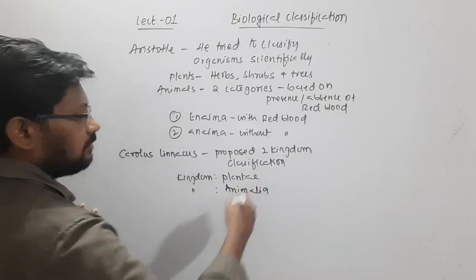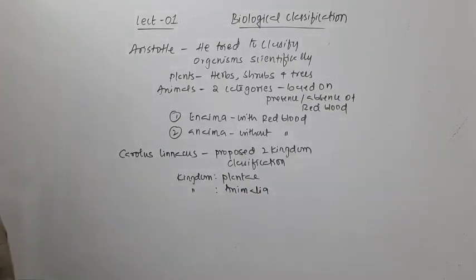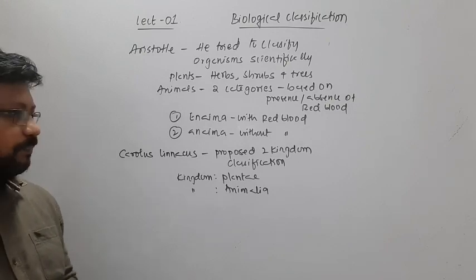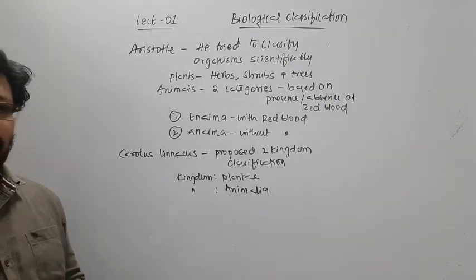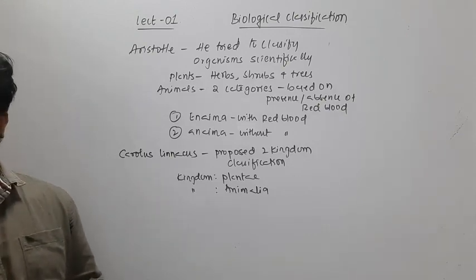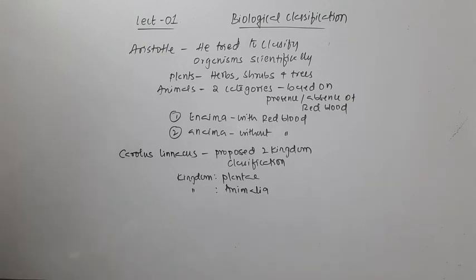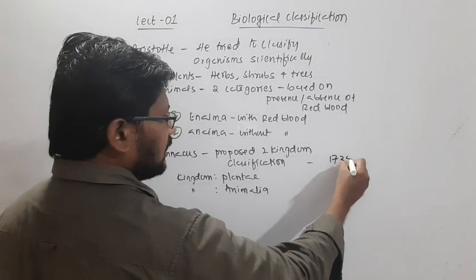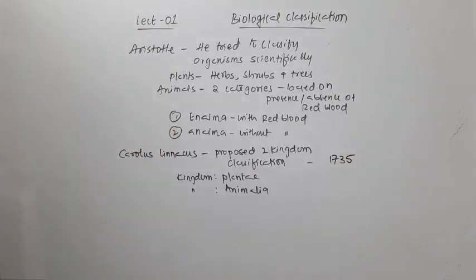But other than plants and animals, there are many other organisms which he did not consider at all. This two kingdom classification was proposed in the year 1735, with only two kingdoms, Plantae and Animalia.